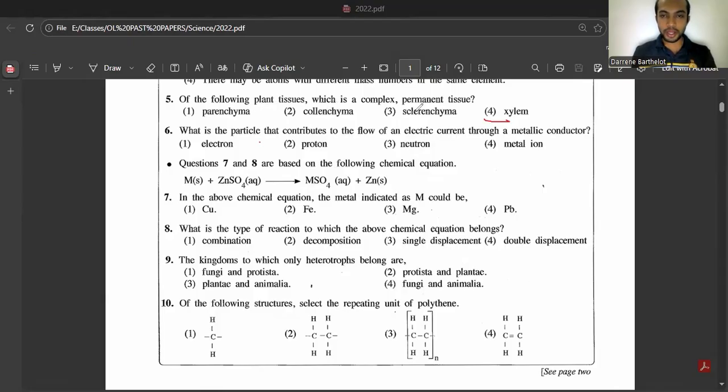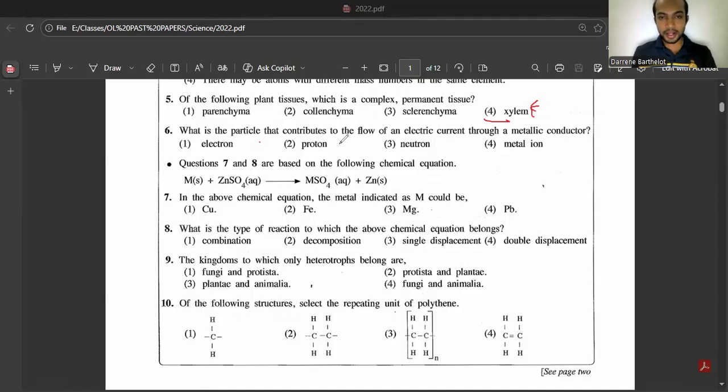Parenchyma, collenchyma, and sclerenchyma are called simple permanent tissues, which means they consist of only one type of cell. Complex permanent tissues contain different types of cells. For xylem, there are 4 different types of cells. If you can remember, xylem parenchyma, xylem sclerenchyma, tracheids and vessel elements. Those are the 4.